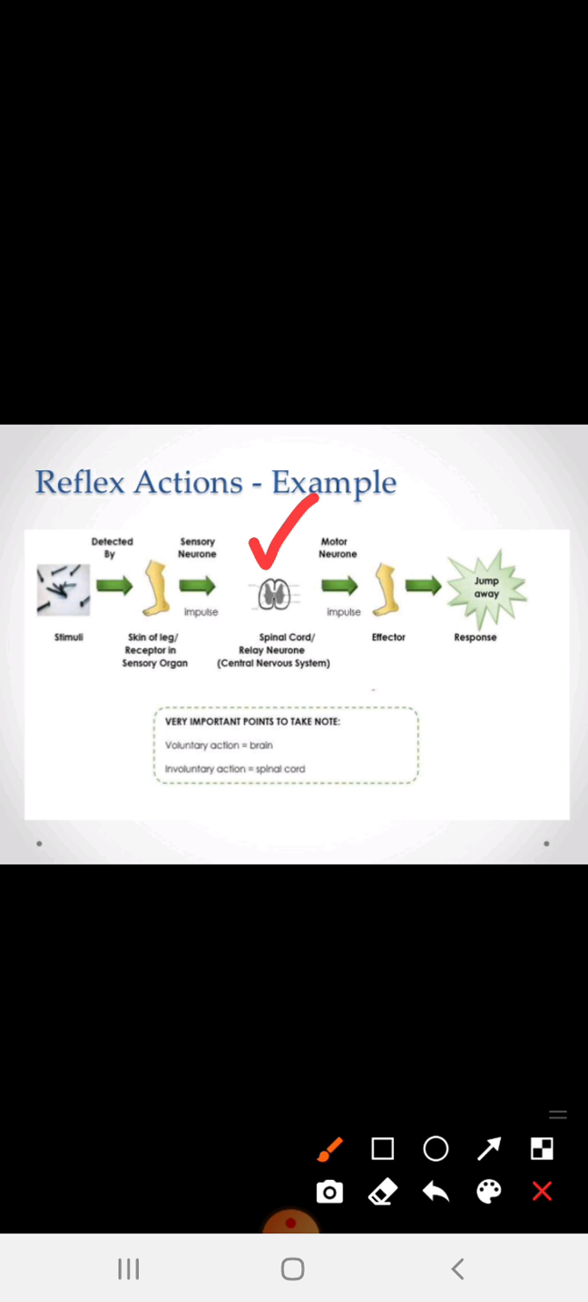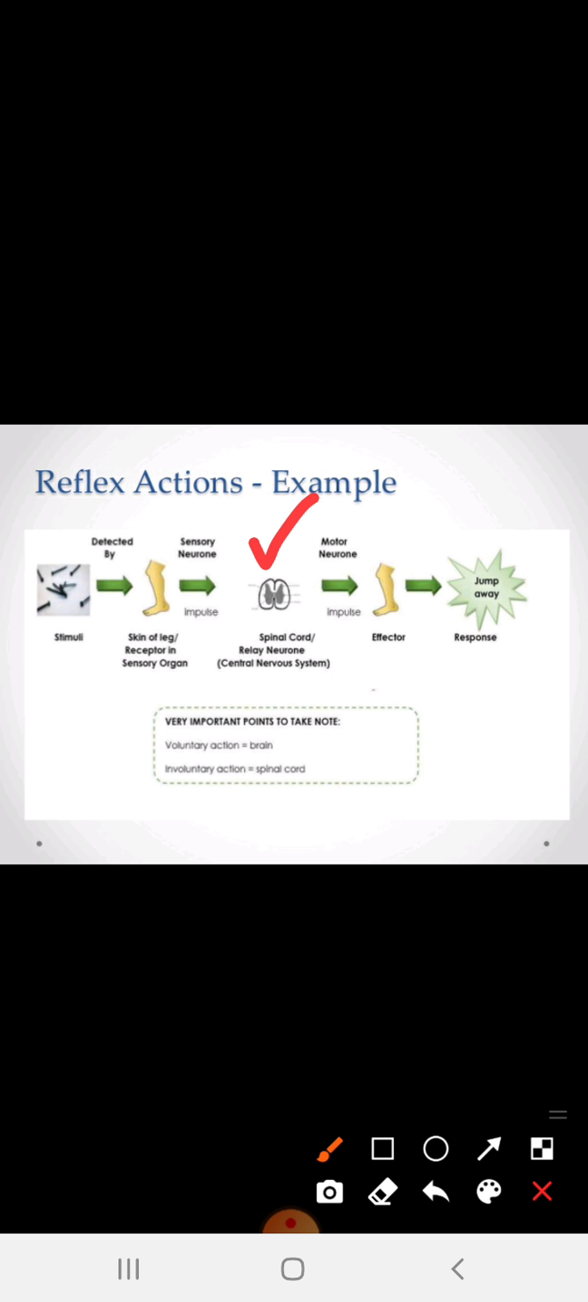Once again, suppose an iron nail comes under my leg, I get hurt, and this information is passed to the spinal cord by the sensory neuron. Later, the decision that I have to jump or take my leg away from the nail is made by the spinal cord. So this is the reflex action, which you might think of as a sudden action.